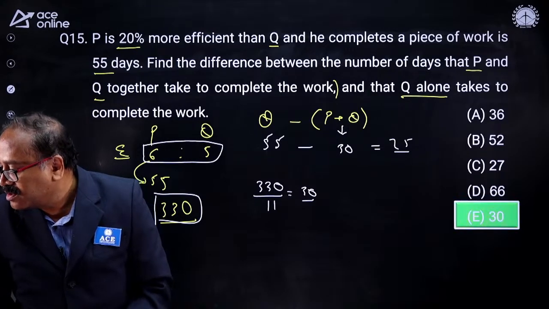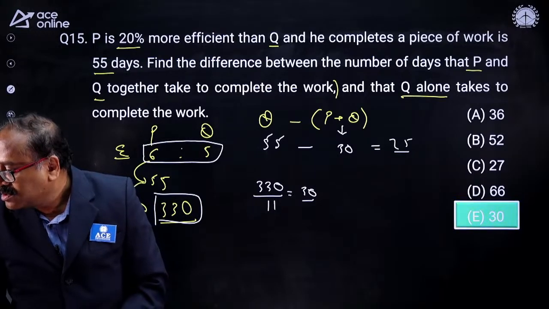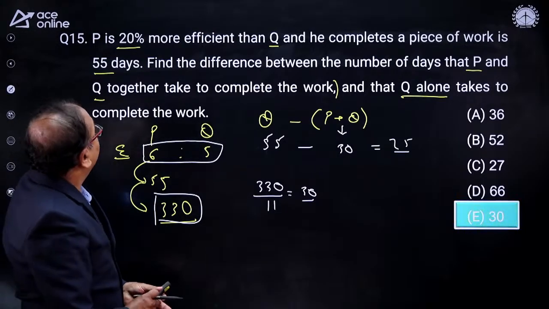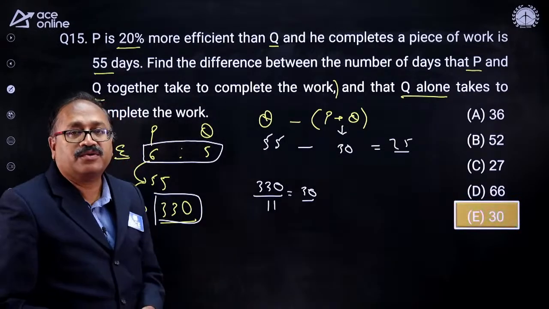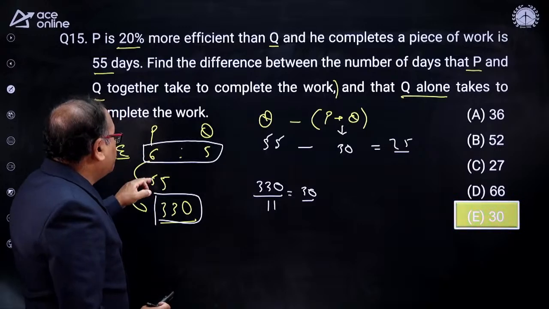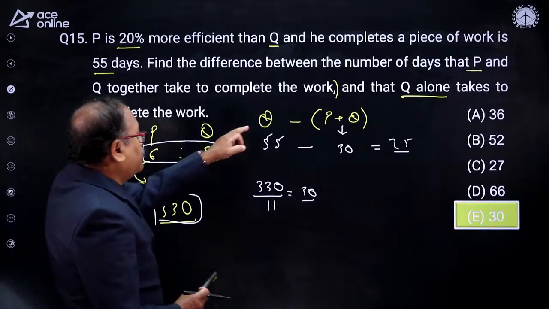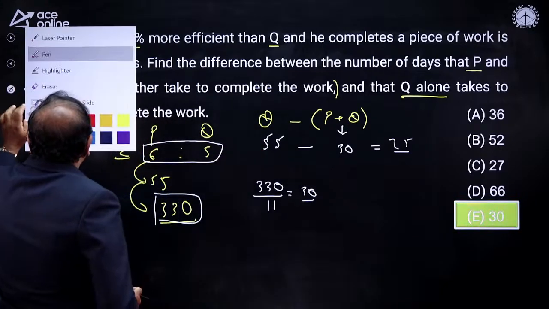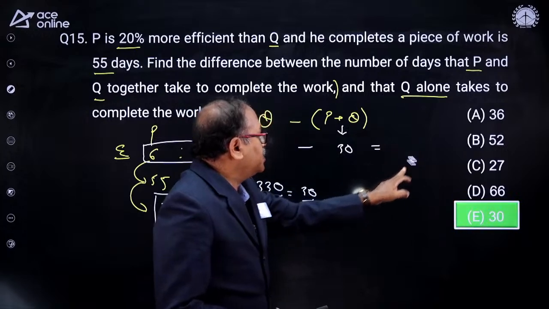Q alone takes to complete the work. Okay, fine. So it is not P alone takes to complete the work, it is Q alone takes to complete the work. What I am writing over here is P. You rightly brought it to my notice, and thank you very much for that.